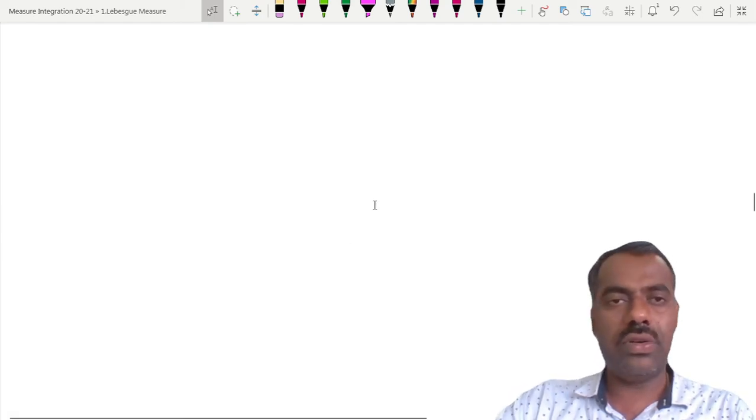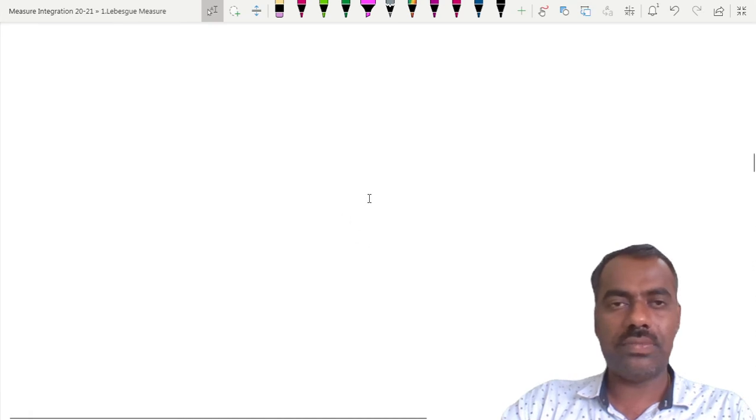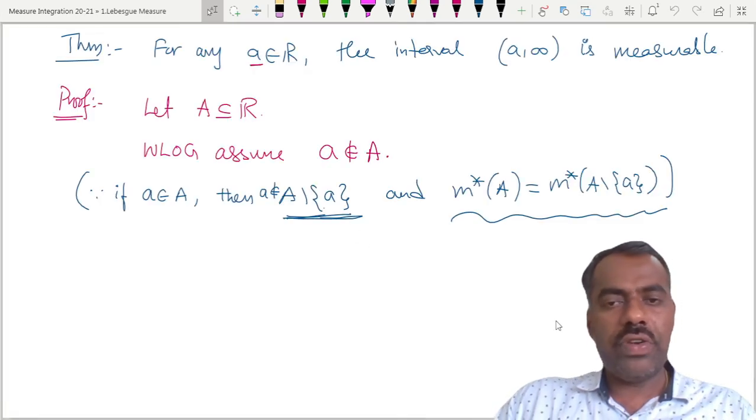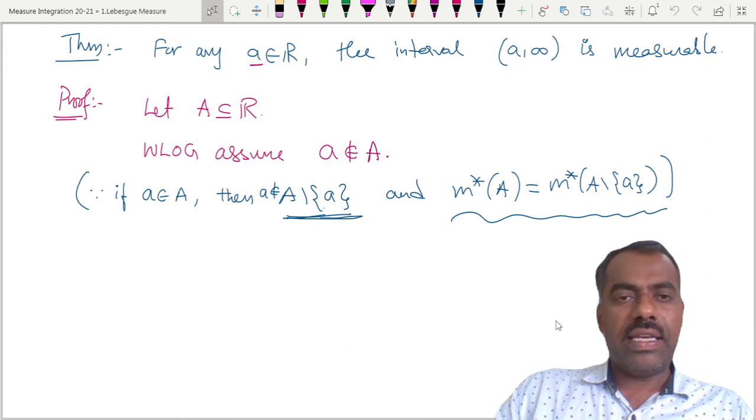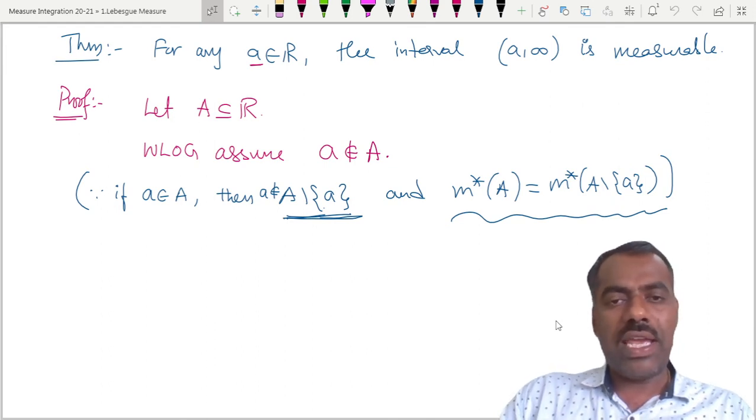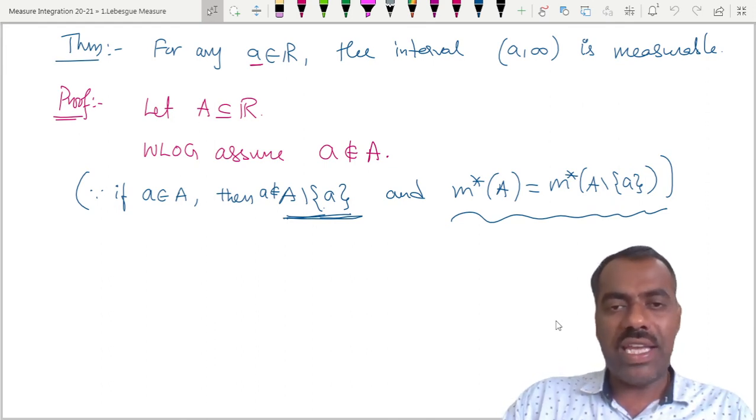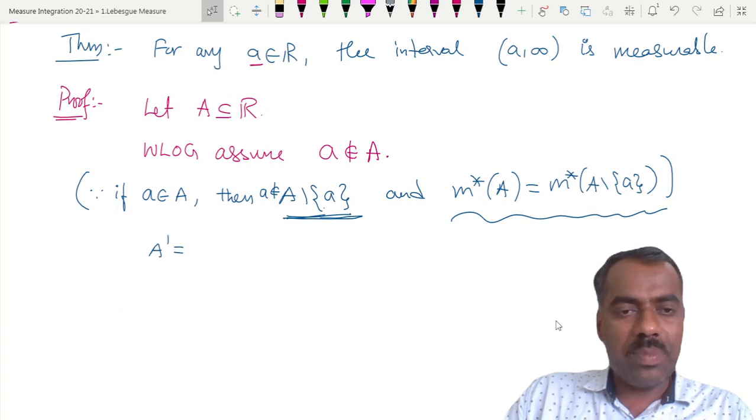So now, whether you understood, given a set A and given this element small a, we can assume that a is not in A. Otherwise, you simply take A prime, another set, as A minus {a}.